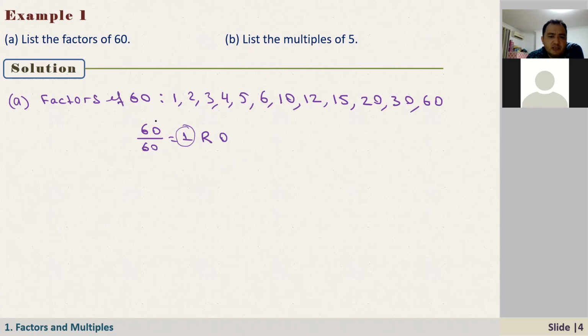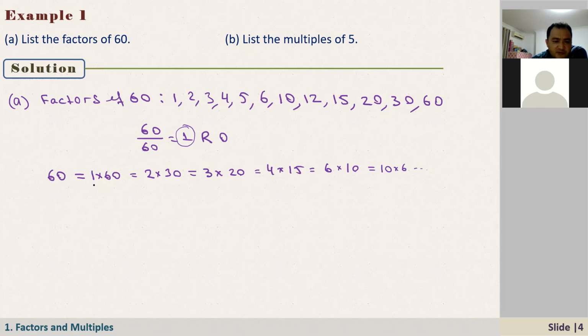Okay, and actually here, what is the technique to find the factors? You should just start with 1. I can write 60 as 1 times 60, or 2 times 30, or 3 times 20, or 4 times 15, or 5 times 12, or 6 times 10, right? And what else? After that, it just repeats: 10 times 6, and so on. So actually, these are the factors, right?